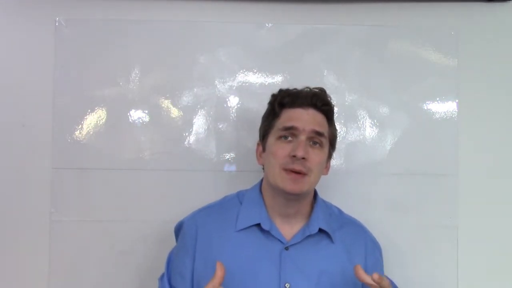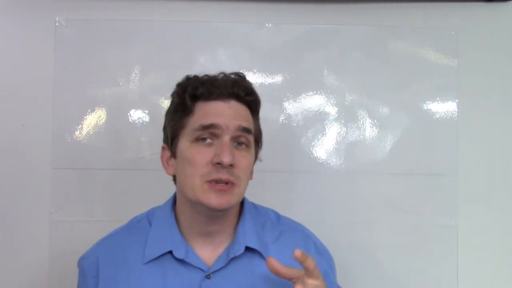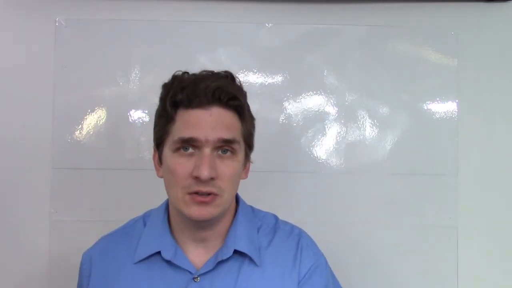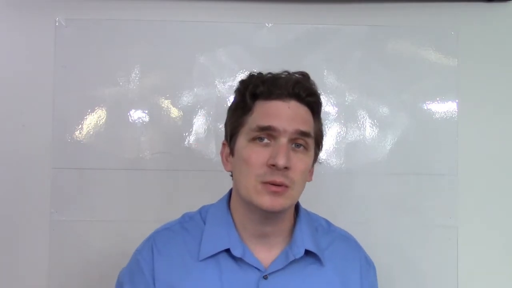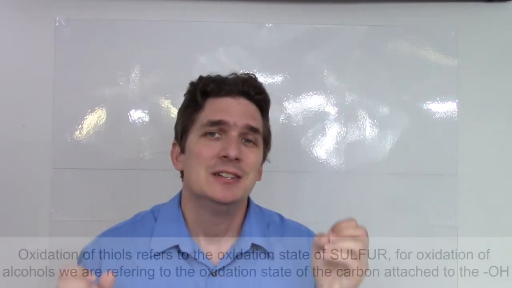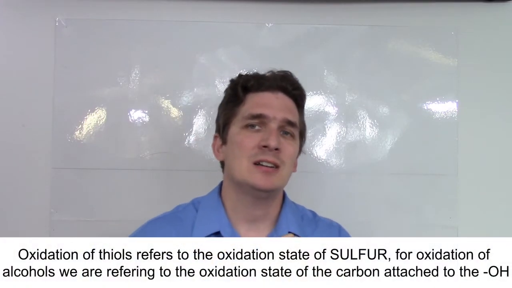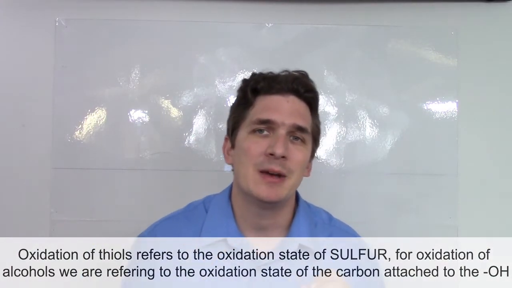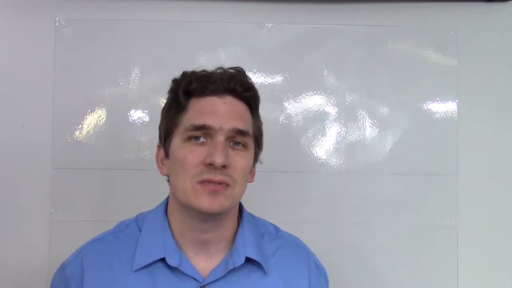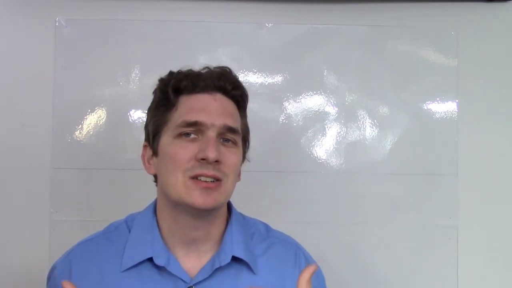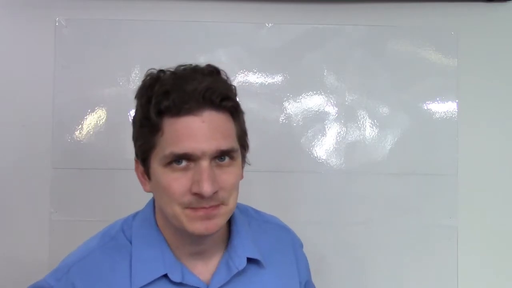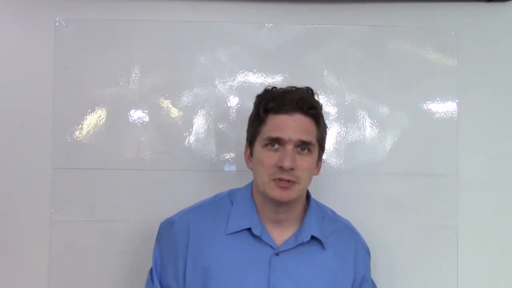Another comment, when we talk about oxidations of thiols, this is going to be different than oxidations of alcohol. So when we talk about an oxidation of alcohol, we're referring to the oxidation state of carbon attached to the OH. To make this complicated, when we talk about oxidation of thiols, what we're actually talking about is binding oxygen to the sulfur itself. So oxidation of thiol is referring to the oxidation state of sulfur, not the carbon it's bound to.